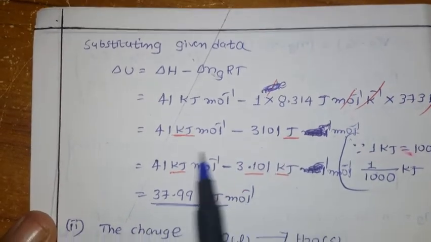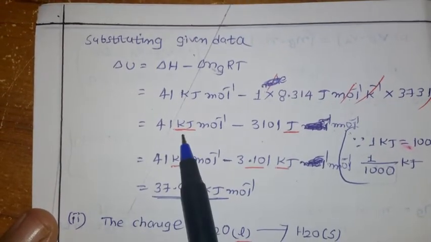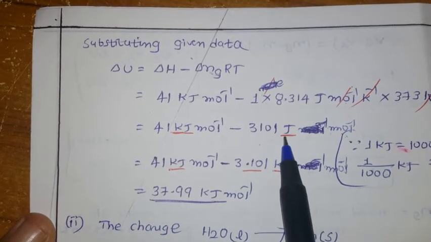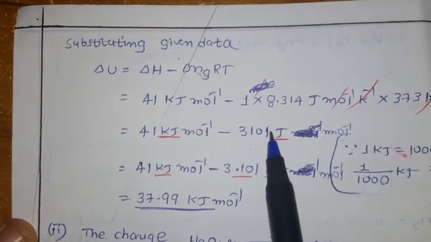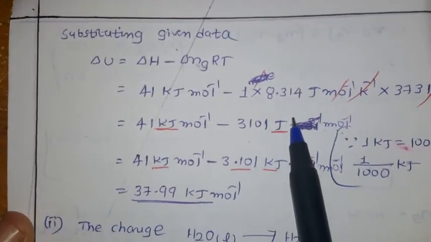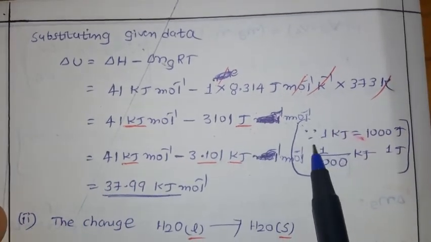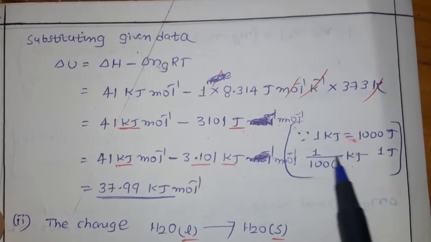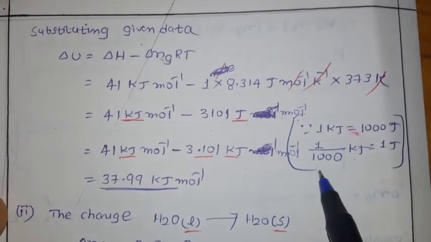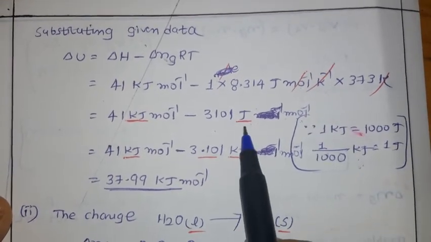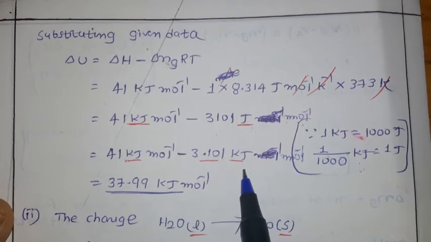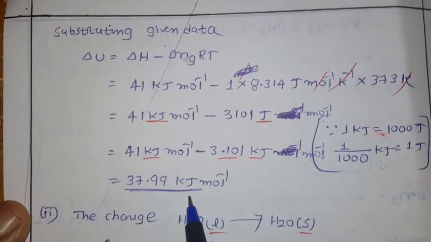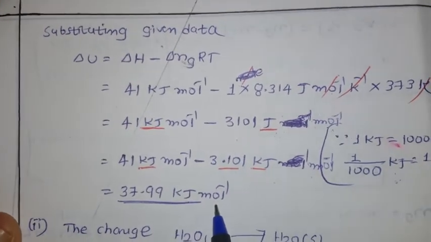Only 1. Now after that, here it is in kilojoules, here it is in joules. So either you convert this one into kilojoules, or you convert that one into joules. For the sake of convenience, for fewer digits, I am going to convert these joules into kilojoules. You know very well 1 kilojoule equals 1000 joules. So 1 joule equals 1 by 1000 kilojoules. If you substitute here, you are getting 3.101 kilojoule per mole. Now if you go for the subtraction, how much are we getting here? 37.99 kilojoule per mole.